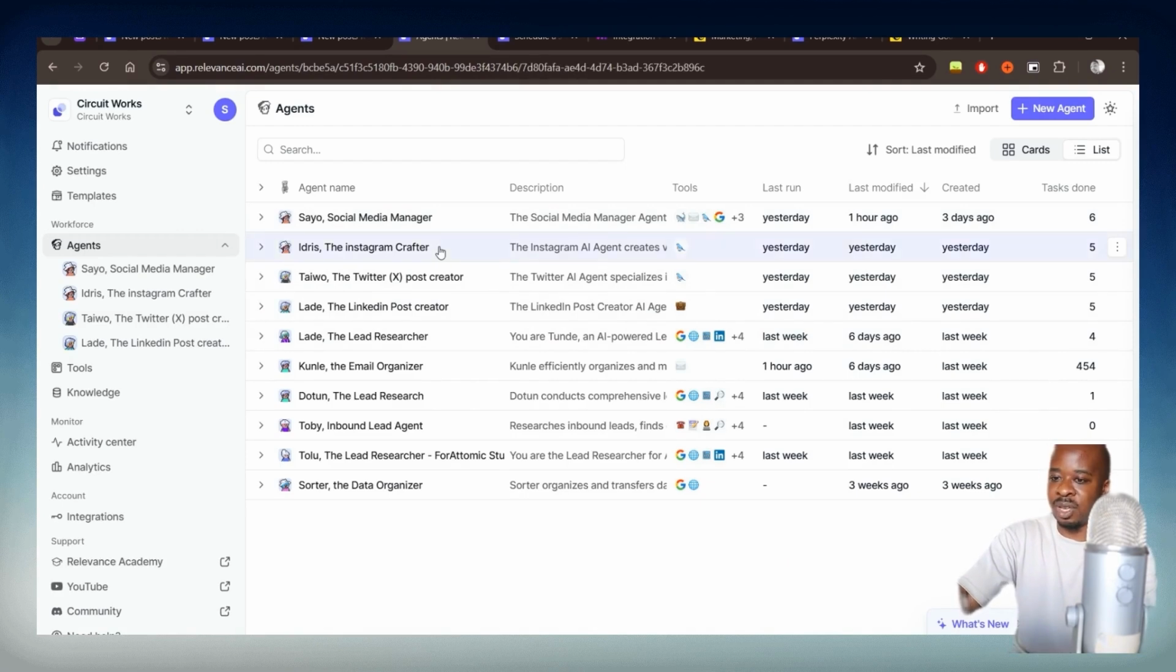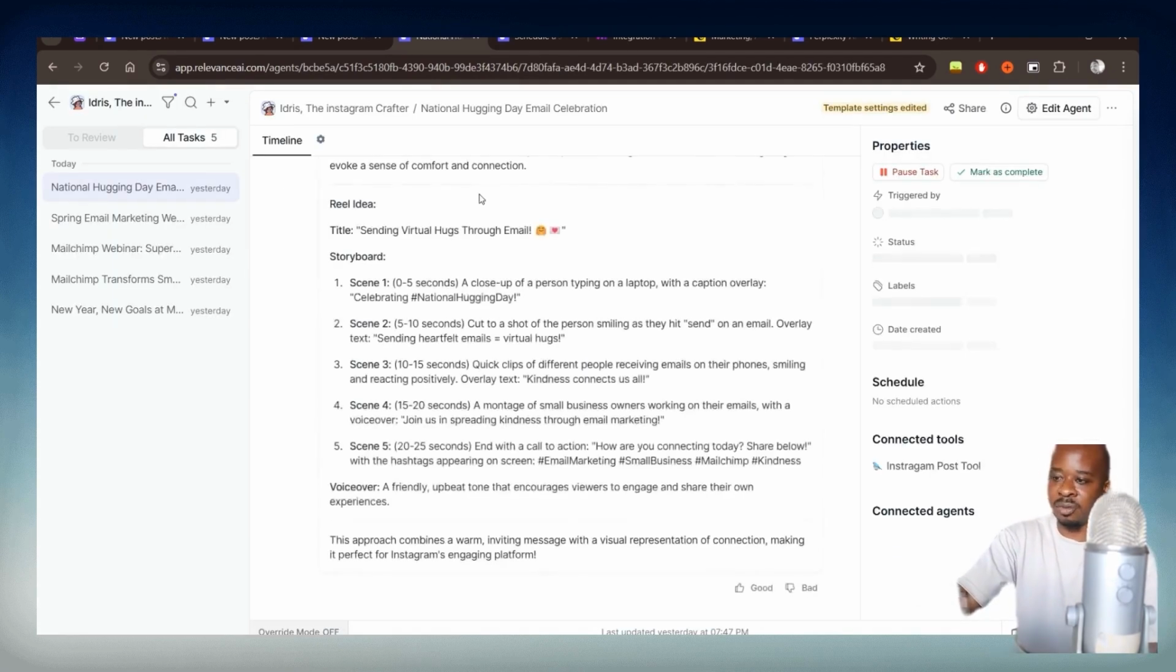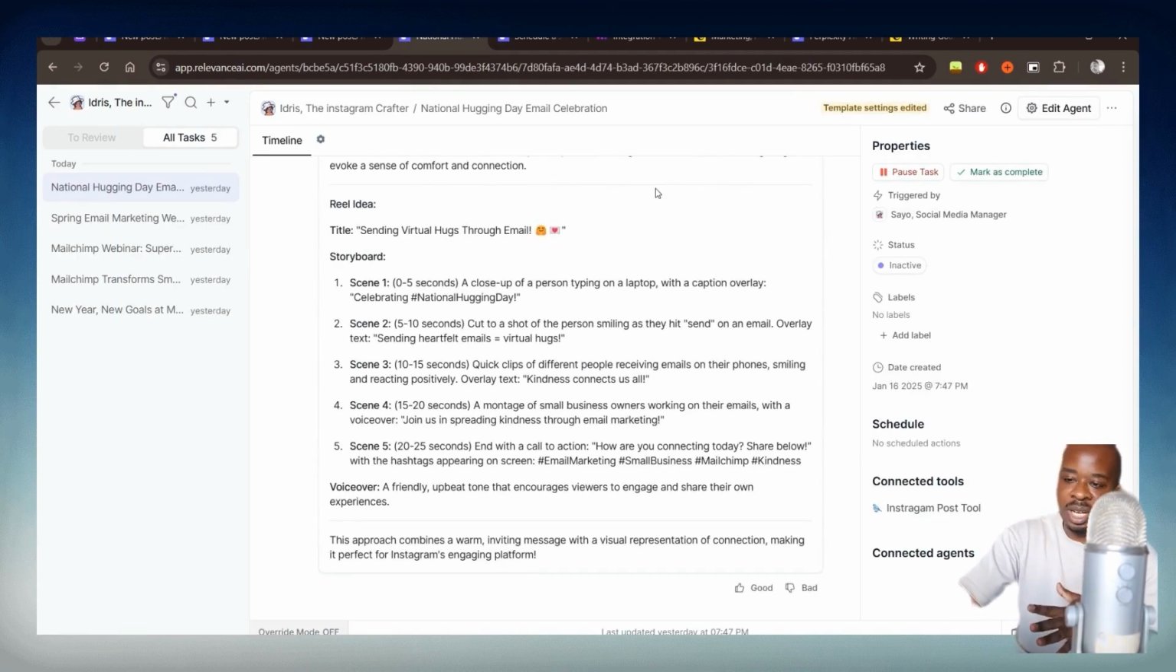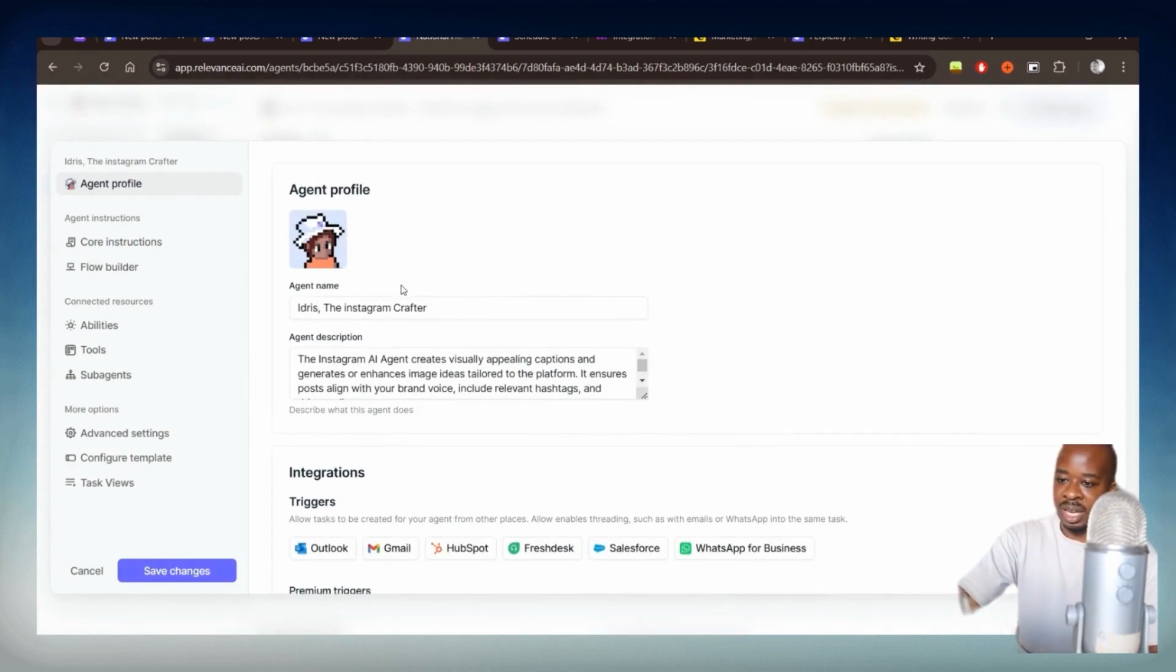So we'll start off with Idris, the Instagram crafter. This is the only agent which hasn't been allowed to post directly. And that's just my choice. But if you want to tweak that, you can do it using the make.com flow. So we'll have a look at the agent.